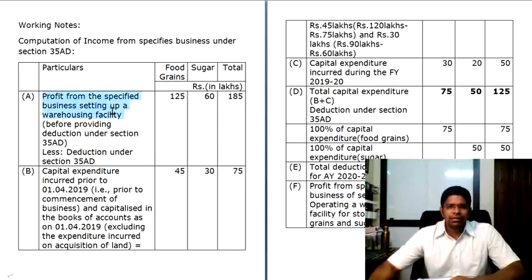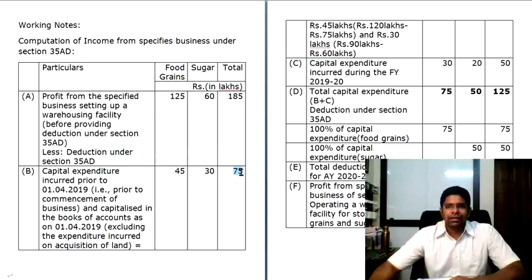Profit from specified business: first you have to calculate the net figure after calculating the deduction of 100%. However, it is only applicable on food grains and also sugar. So your profit as given in the question is 125 lakhs on food grains and on sugar it is 60 lakhs, accumulating to 185 lakhs. And then your capital expenditure as given is 45 lakhs, 30 lakhs and 75 lakhs.